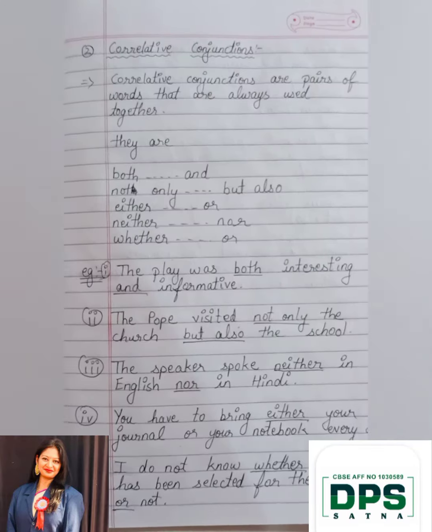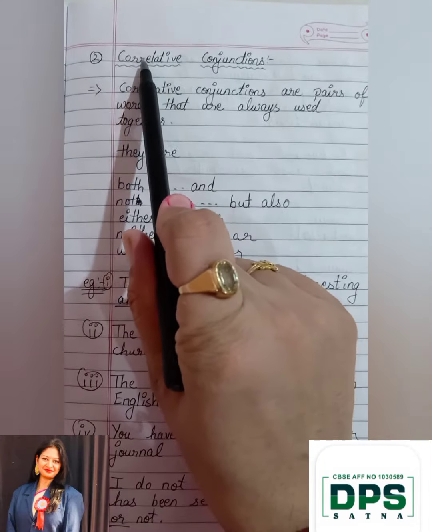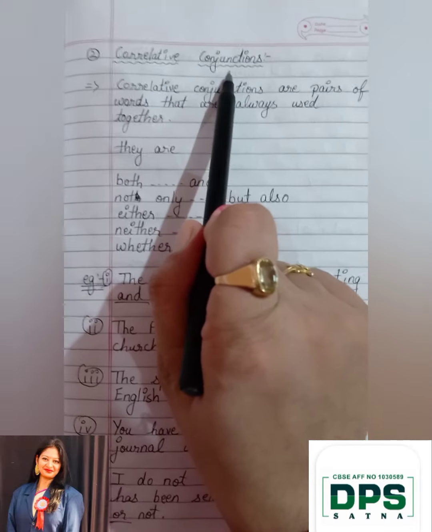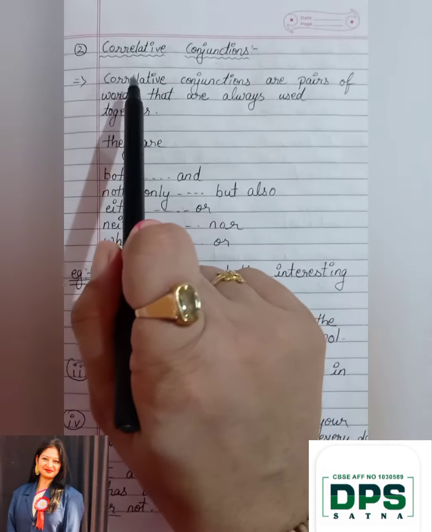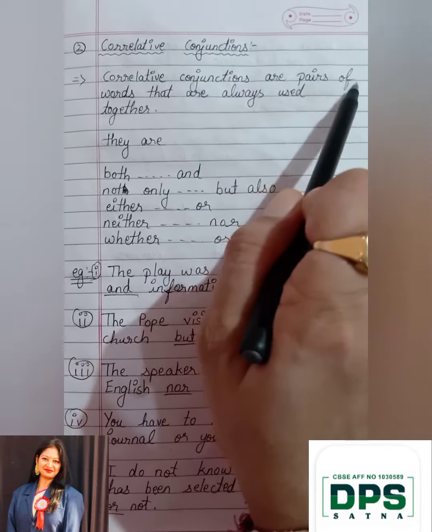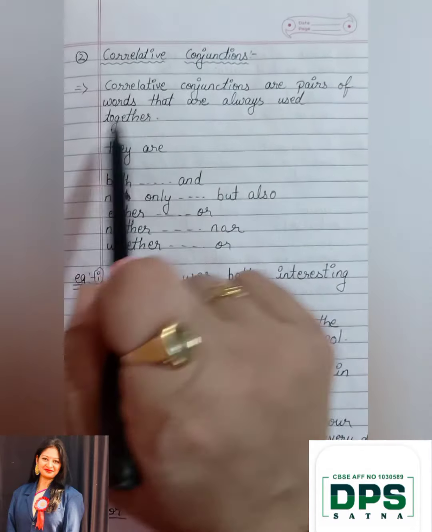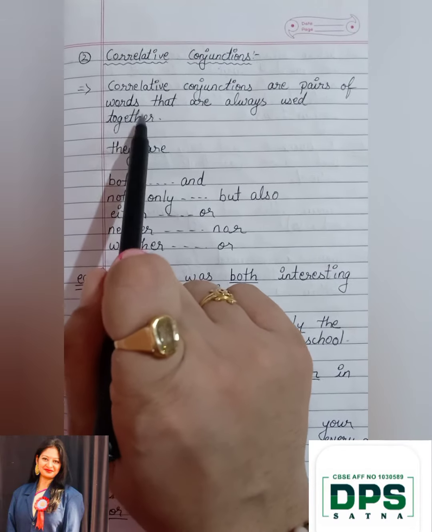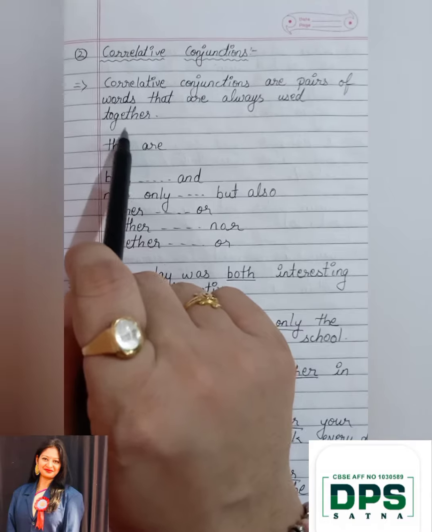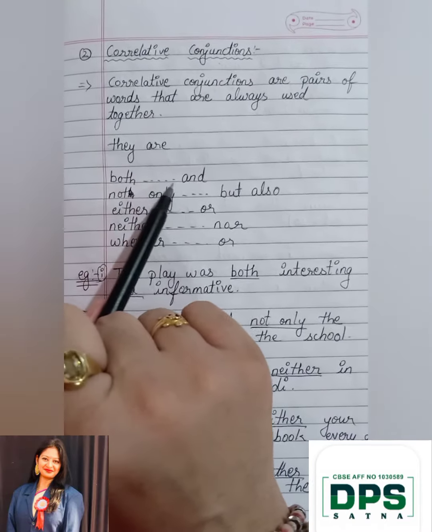Okay, got it? Now your next conjunction is correlative conjunctions. Now what are correlative conjunctions? Correlative conjunctions are pairs of words that are always used together. That means "both" and "and".